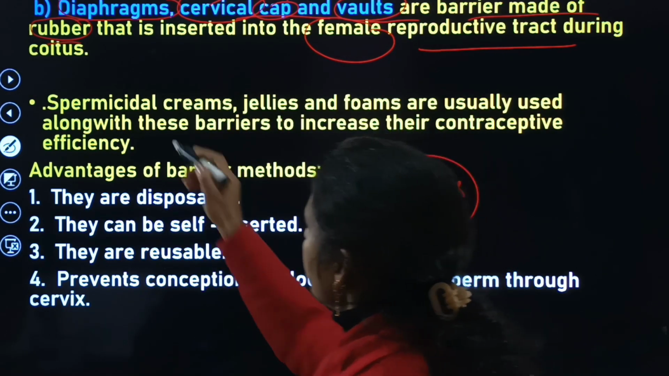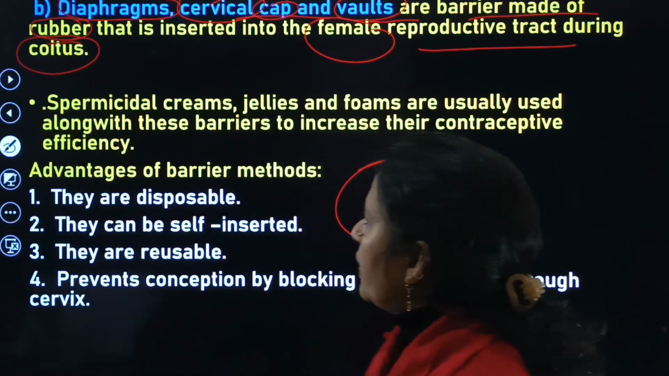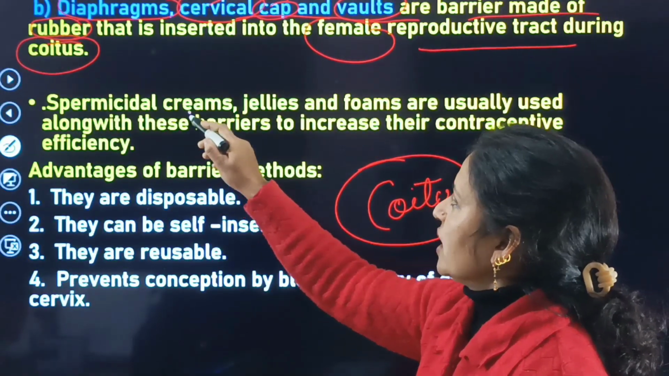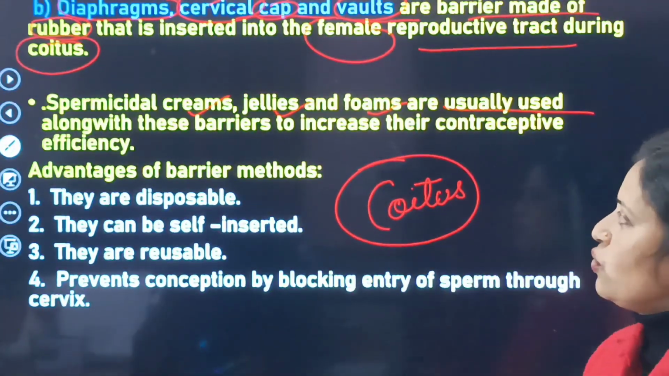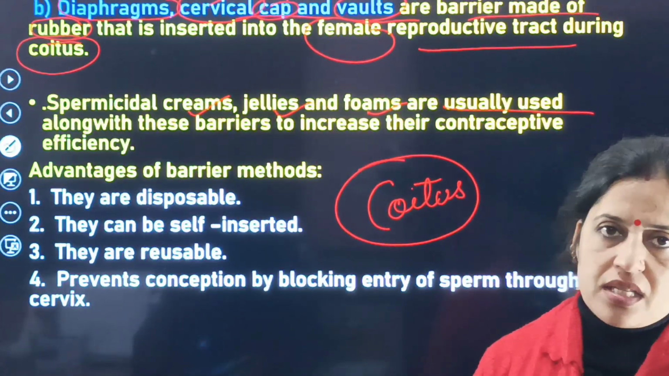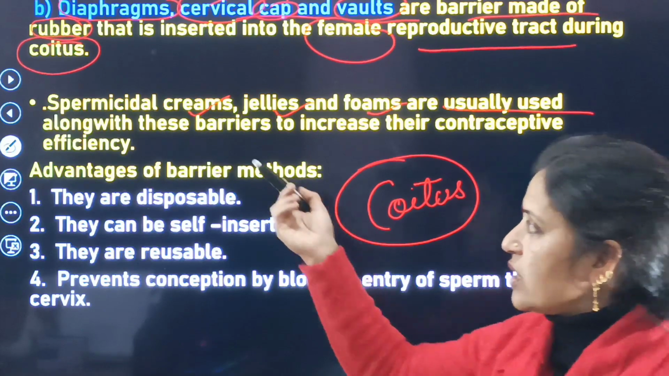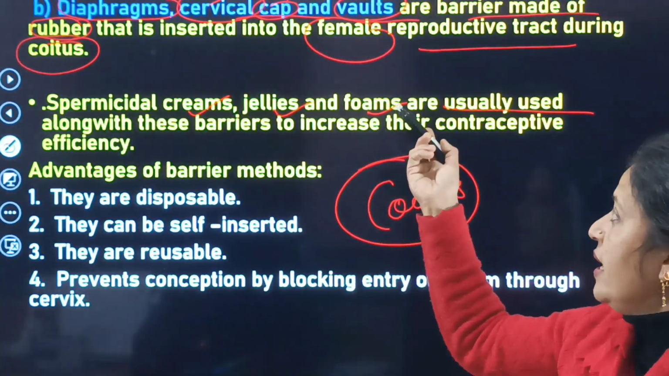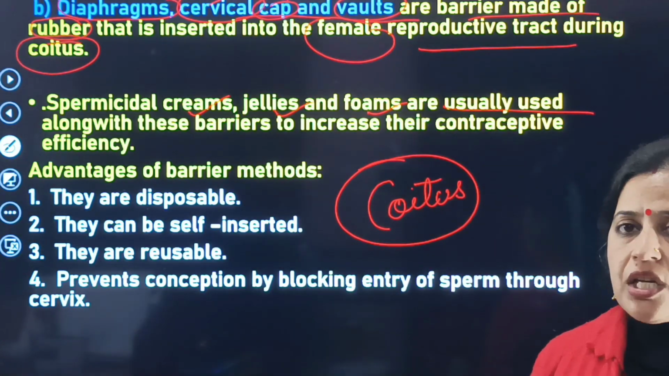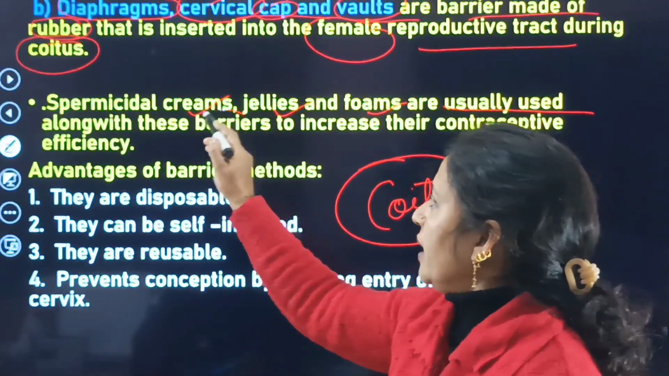During the period of coitus. First method is spermicidal creams, jellies and foams. They are usually used along with these barriers. These spermicidal creams, jellies as well as foams are specially used along with these barriers.